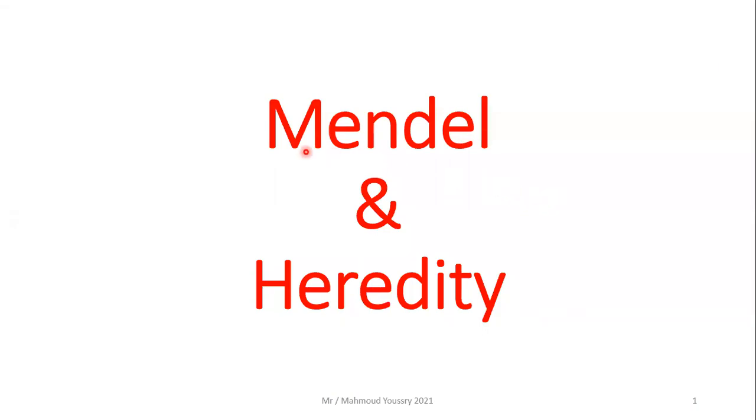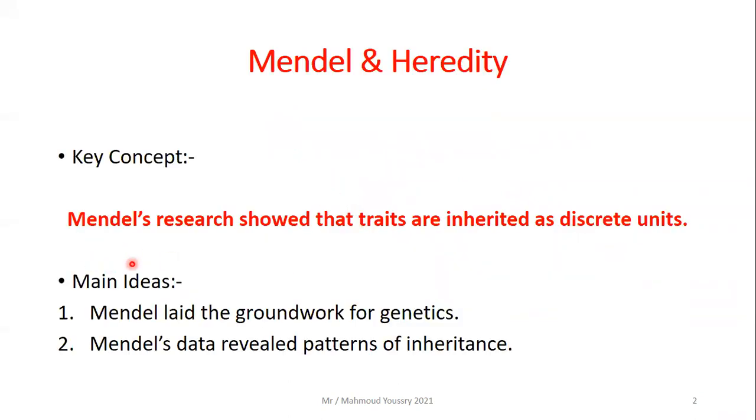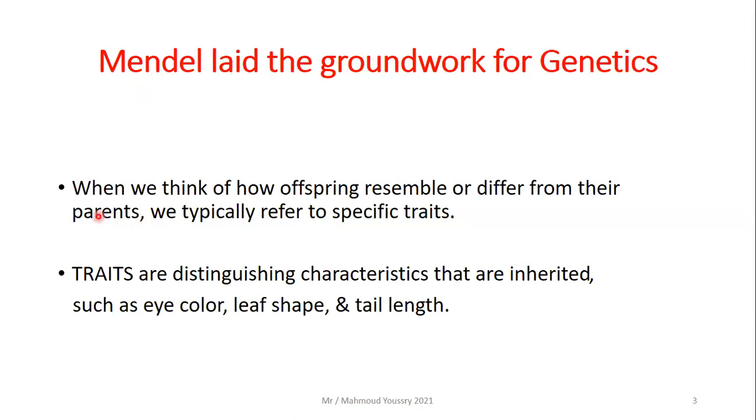Today we'll talk about Mendel and heredity. So the key concept here is Mendel's research showed that traits are inherited as discrete units. We will study what traits are and what is the meaning of discrete units. The main ideas, number one, Mendel laid the groundwork for genetics. The second one, Mendel's data revealed the patterns of inheritance. So let's start with the first one.